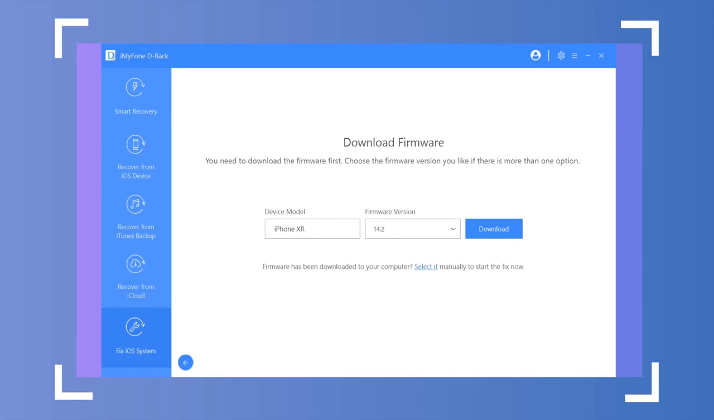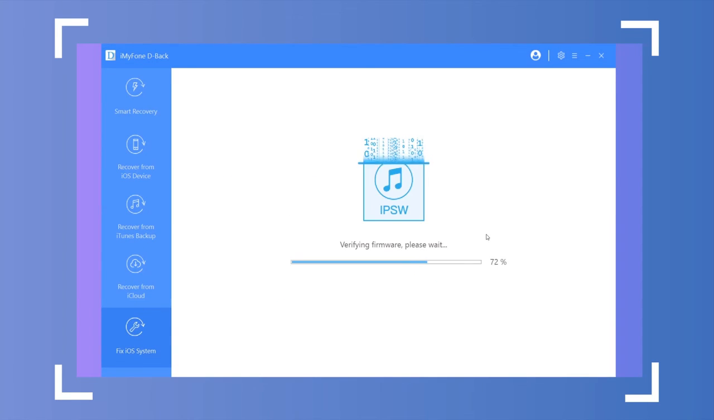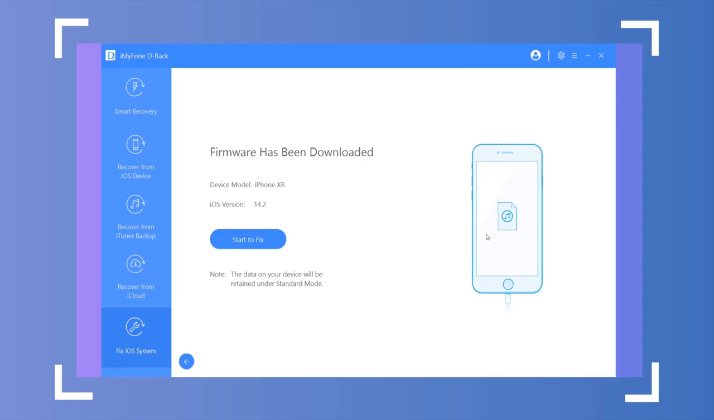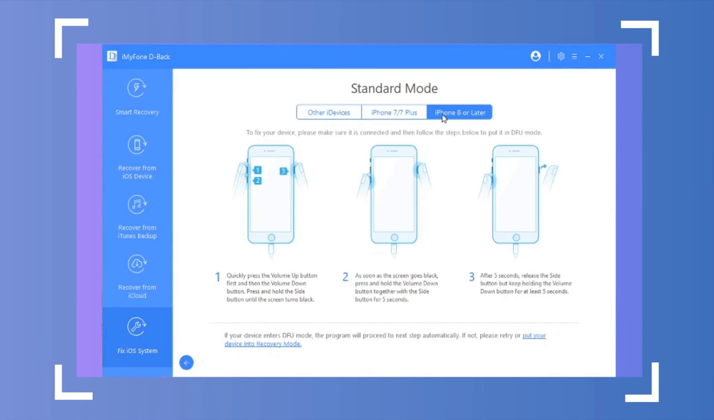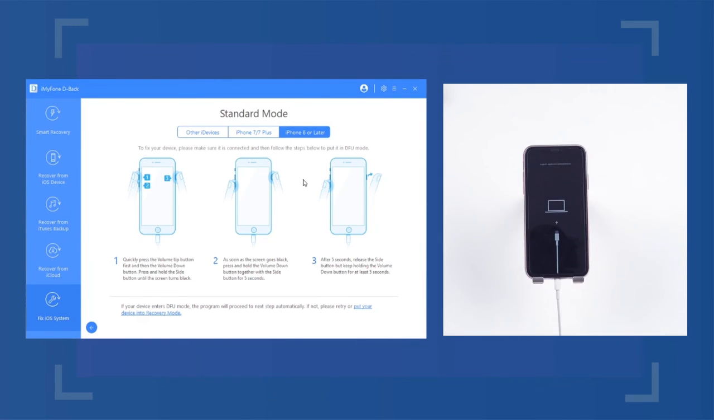Step 2. Confirm the iPhone model and iOS version. Click Download, and it will start to download the firmware package. Step 3. After downloading and verifying the firmware, click Start to Fix, and the program will start to fix your iOS automatically. Note that if your device is out of DFU/recovery mode in this step, you have to repeat Step 1 and put your device in DFU/recovery mode again.